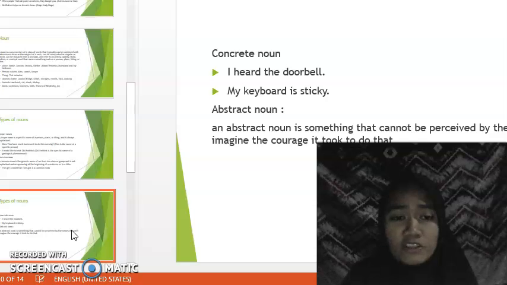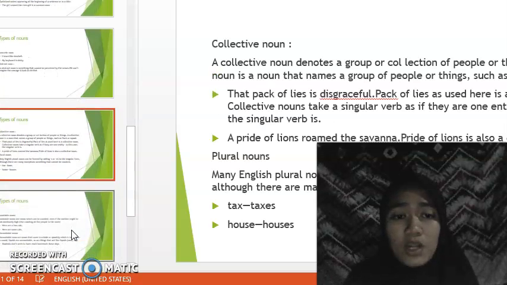And then concrete noun. Example: I heard the doorbell. My keyboard is sticky. Or abstract noun. An abstract noun is something that cannot be perceived by the senses, and we can imagine it, like the courage to do that. And then collective noun.